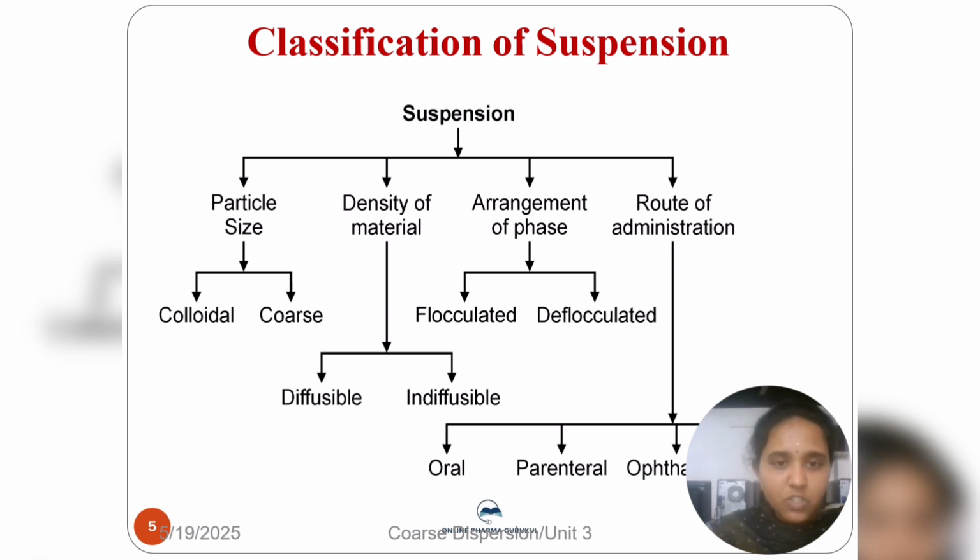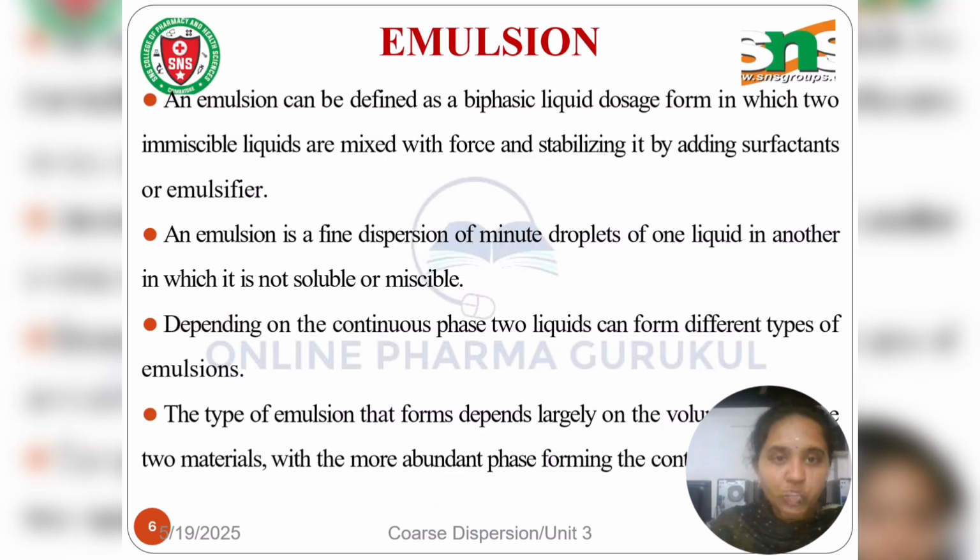Next is the classification of suspension. The suspension has four categories, that is particle size, density of material, arrangement of phases, and route of administration. In particle size, there are colloidal and coarse dispersions. In density of material, there are diffusible and indiffusible. In arrangement of phases, it is flocculated and deflocculated. In route of administration, there are oral, parenteral, and ophthalmic preparations, which are also considered in this classification of suspension.